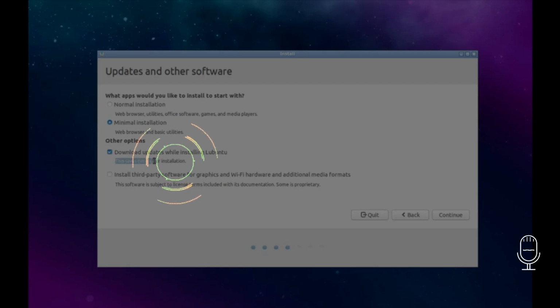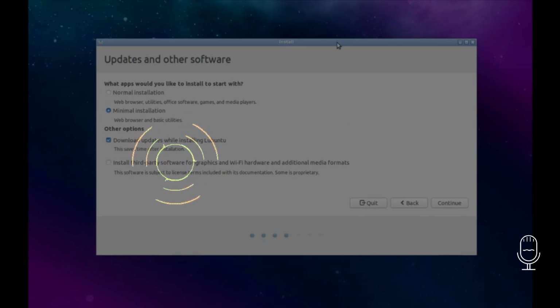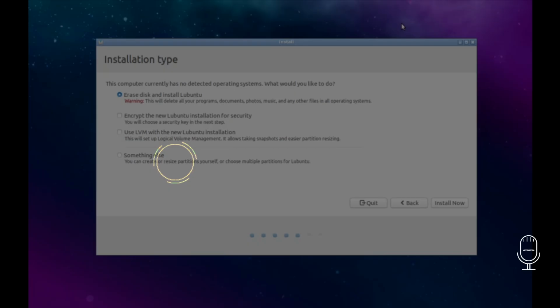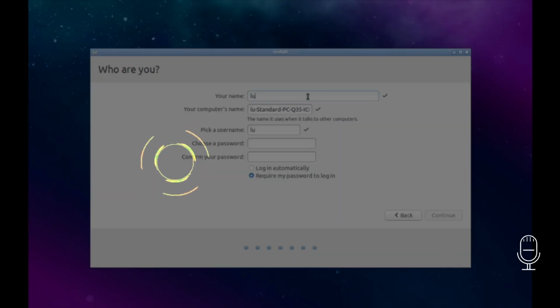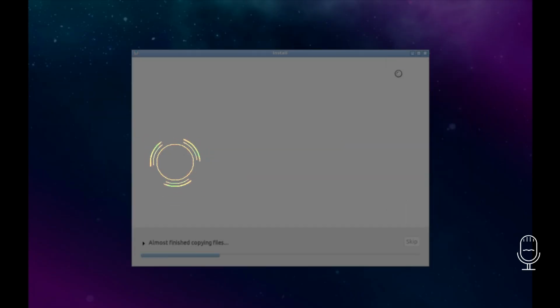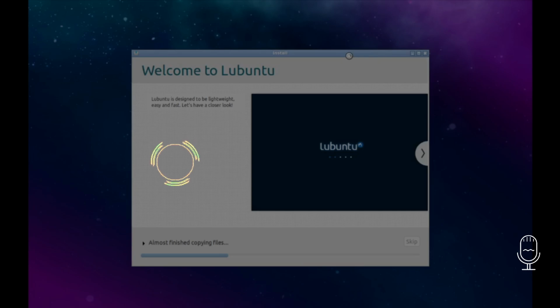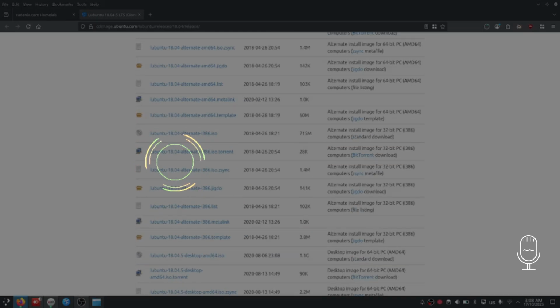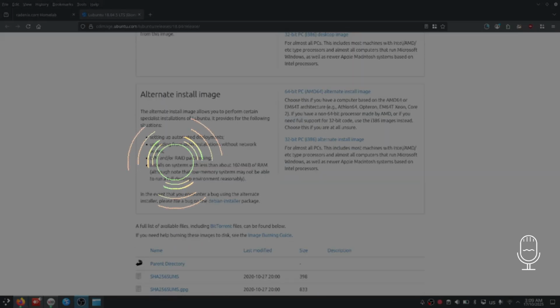So this installation will continue with the alternate install image. It's going to be a little different, but in the end you just follow what the prompts say on the screen. It doesn't matter which installation media you have, as long as it's working and installing. It just matters that you see what you are asked to do, yes or no, and just continue. At the end of the installation, enjoy the rest of the video.